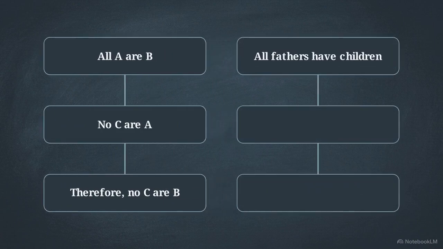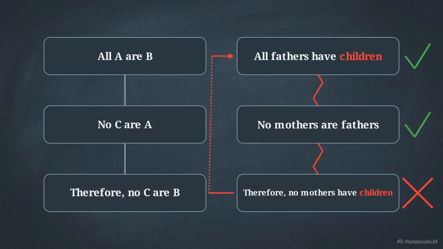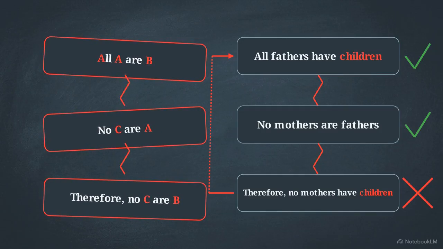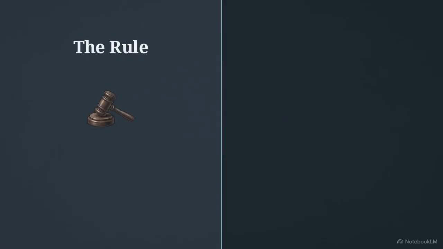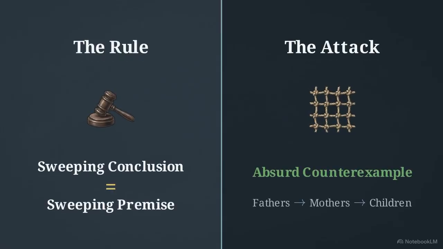Like this: all fathers have children. No mothers are fathers. Therefore, no mothers have children. The first two premises are undeniably true, but the conclusion is blatantly false. Because the structure is demonstrably broken here, it forces your opponent to confront a difficult reality. If your counter-argument is flawed, their identically structured argument must be flawed too. An argument is only as strong as its foundation. A conclusion can never grab more truth than its premises paid for.